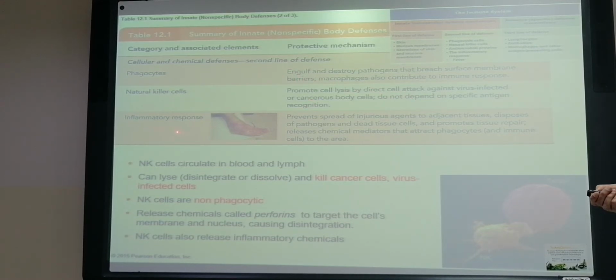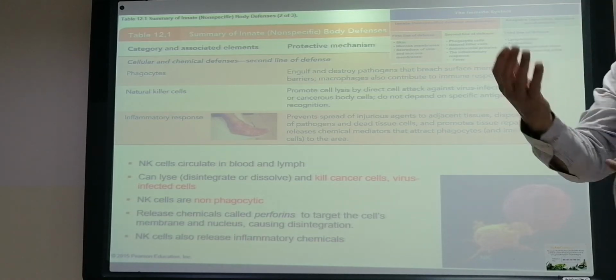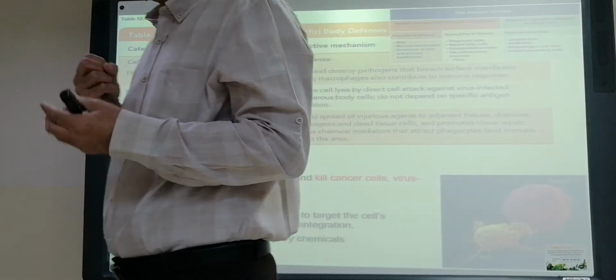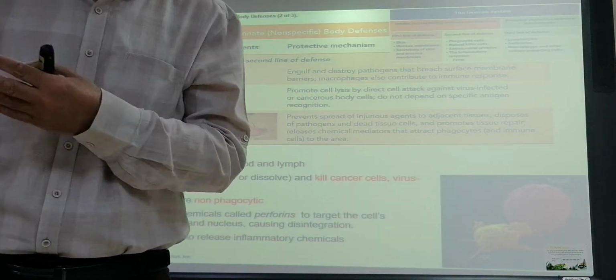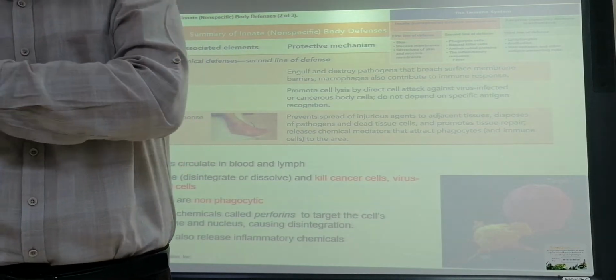The inflammatory response: when we get an injury, there will be what we call the inflammatory process. After injury, what do we have at the site of the injury? Most of us have had some small injury or large injury, or we had some operation.